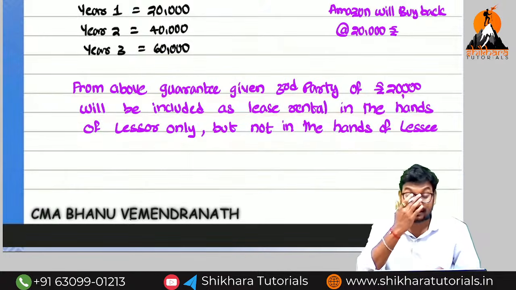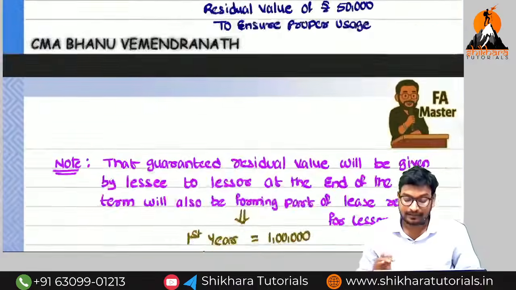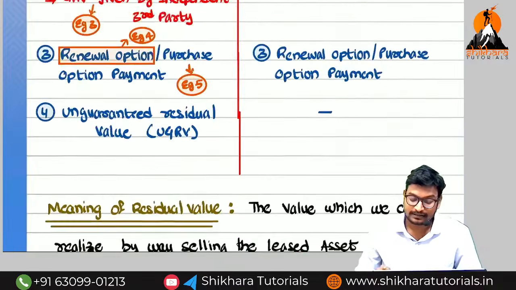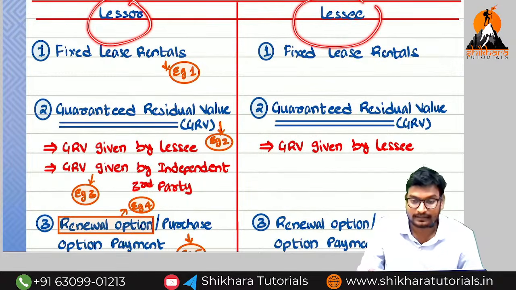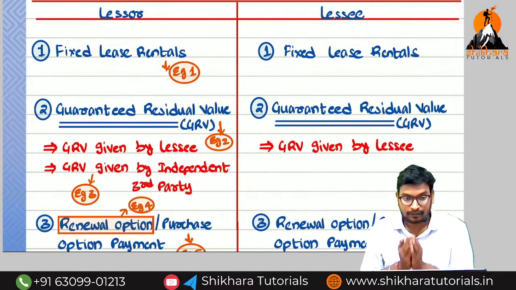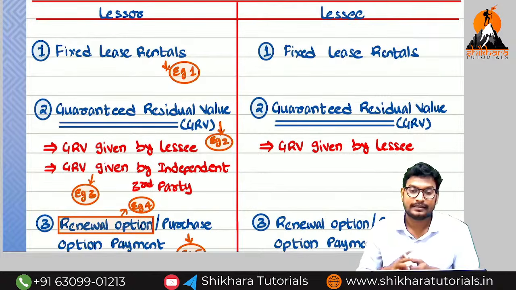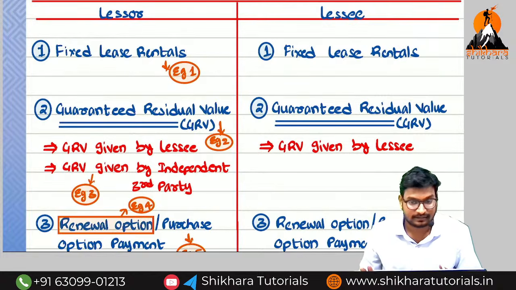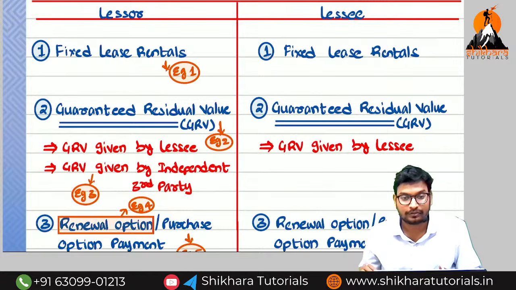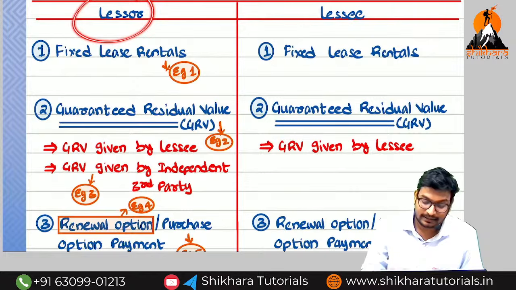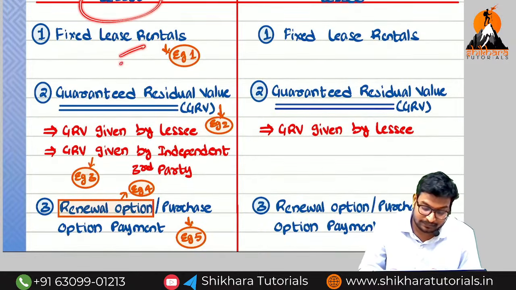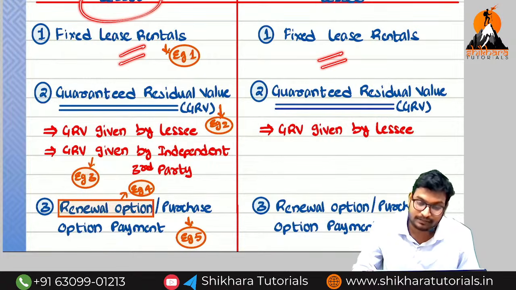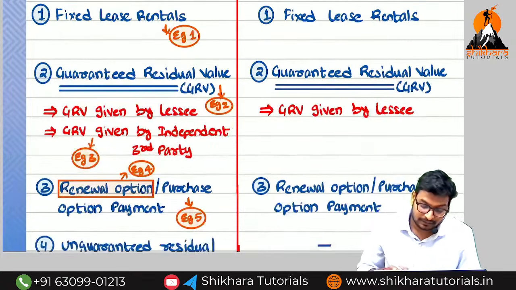Did you get a clear picture about this one? What I am discussing is the lease payments in the hands of lessor and in the hands of lessee. Normally, in the outside world, the lease rental is the same in the hands of lessor and lessee. But from the accounting point of view, the lease rental differs in the lessor's hands and the lessee's hands. In the lessor's hands, the fixed lease payments will be considered. Here also fixed lease payments will be considered. And next, the guarantee given by the lessee.